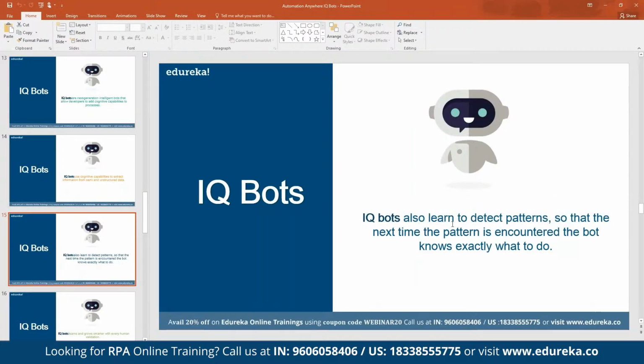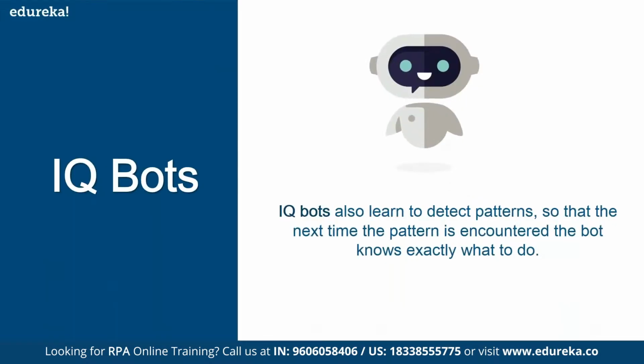So IQBot also learns to detect patterns, so that the next time the pattern is encountered, the bot knows exactly what to do. Okay, so it learns by itself. So that's the IQBot. It converts your unstructured data to structured, and also if some mistakes happen, and if a human is correcting those mistakes, it creates the pattern using machine learning, and it corrects by itself when you encounter the same thing in the future.